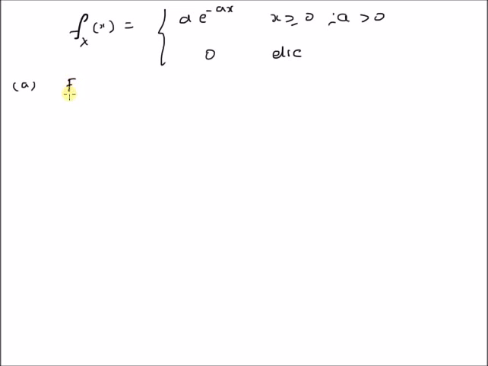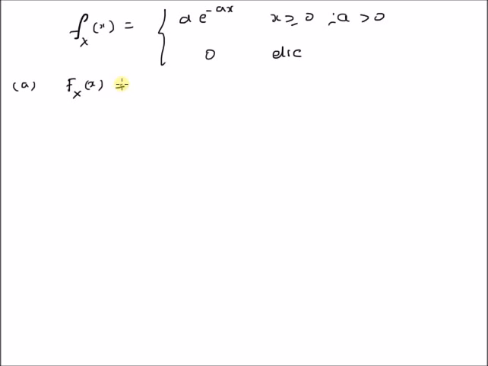Hello, welcome. In this short video, let us look at the cumulative distribution function, mean and variance of the exponential random variable. The probability density function of an exponential random variable is given by f_X(x) = a e^(-ax) for x greater than or equal to 0, where a is greater than 0, and 0 elsewhere.